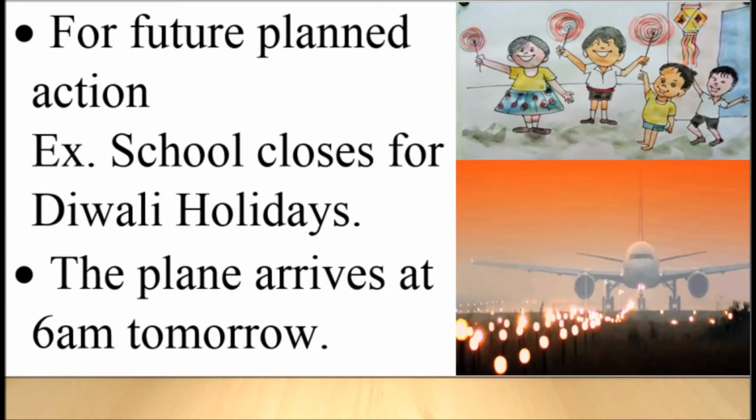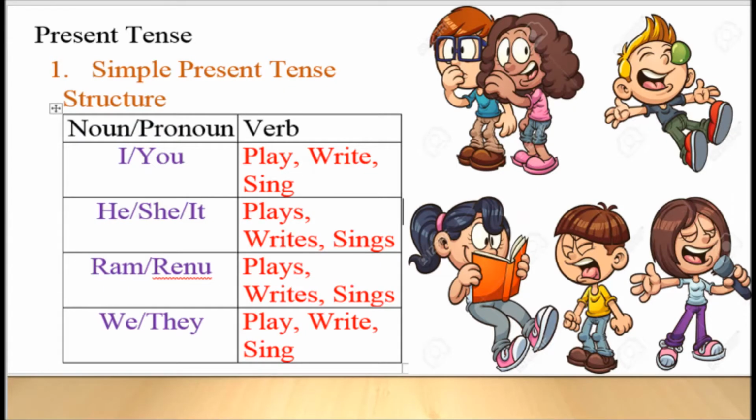Whenever we write a simple present tense, we should know how many people we are talking about. If the noun or pronoun is singular, the verb gets an S added at the end of the word. For example, he plays, she writes, it sings.